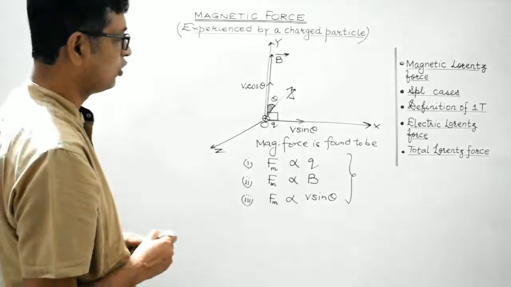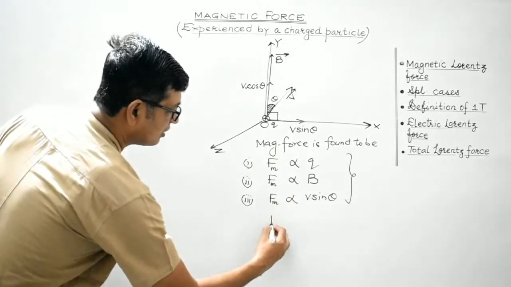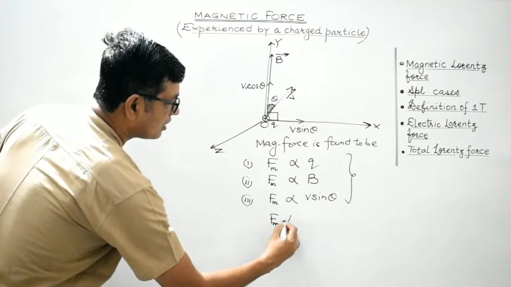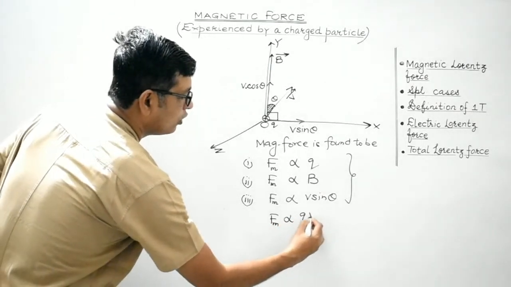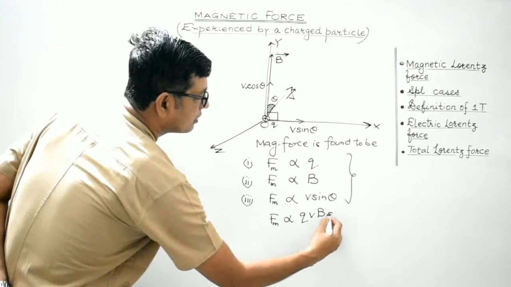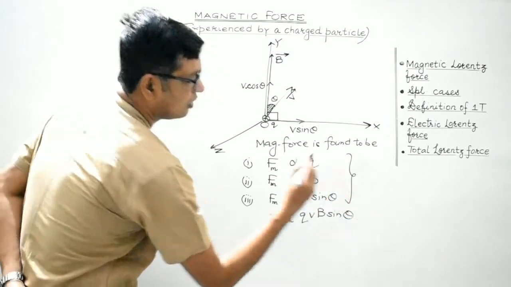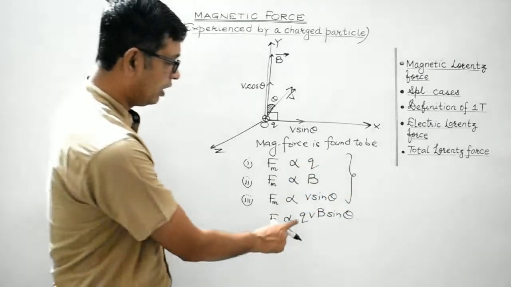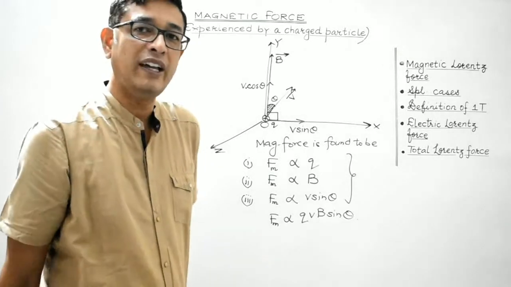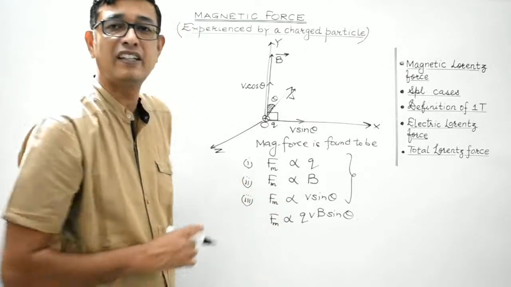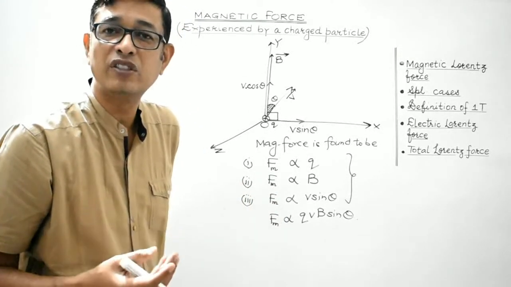Combining all three, Fm is directly proportional to q v B sine theta. Clear, students?